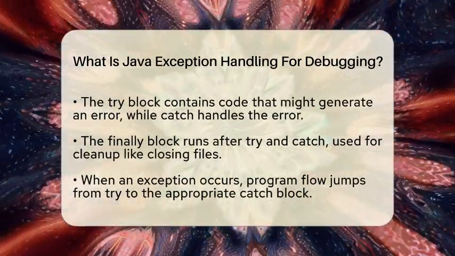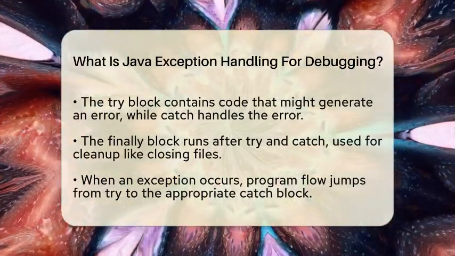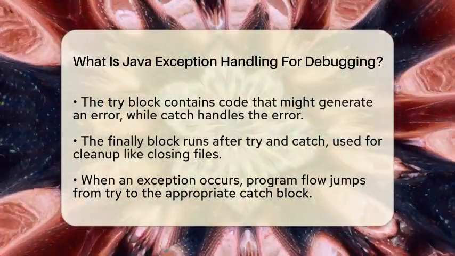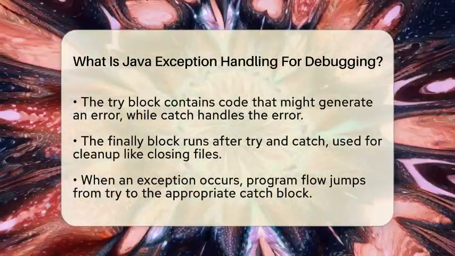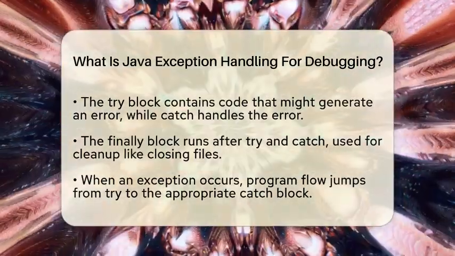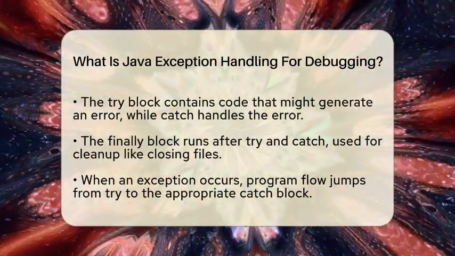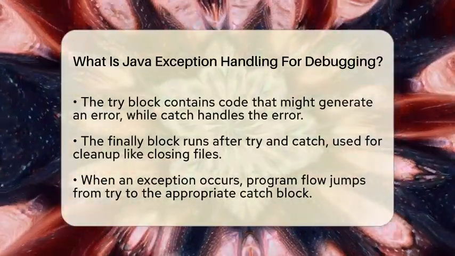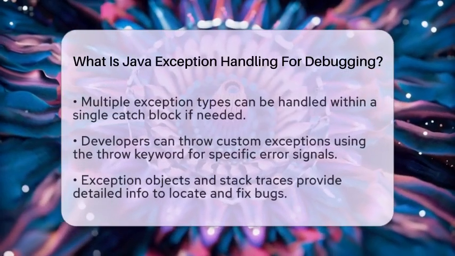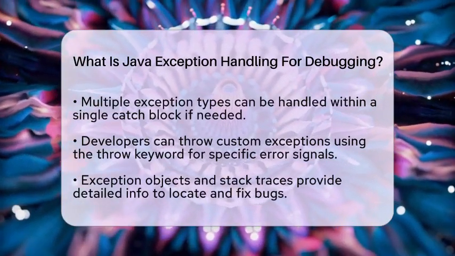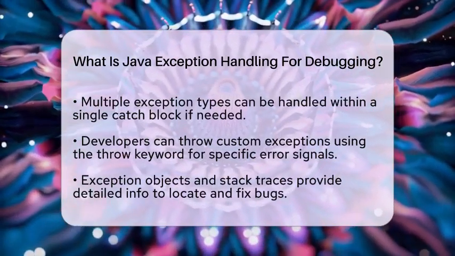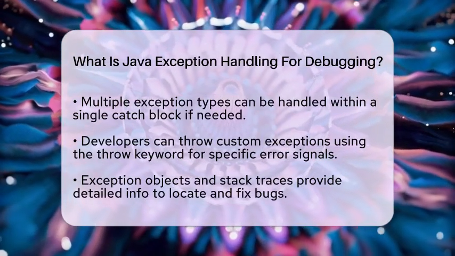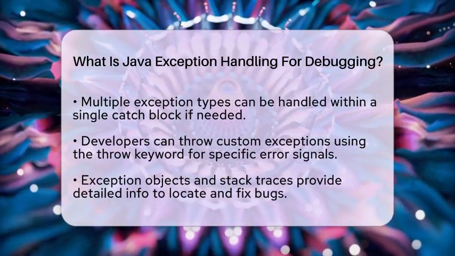For example, if your program tries to read a file that doesn't exist, the catch block can show a message like "file not found" instead of crashing. The finally block runs after try and catch, no matter what, and is often used to close files or release resources. When an exception occurs, the normal flow of your program is interrupted. It jumps from the try block directly to the catch block that matches the exception type.